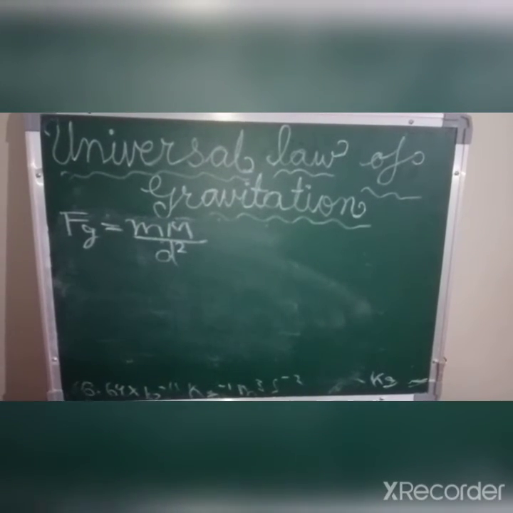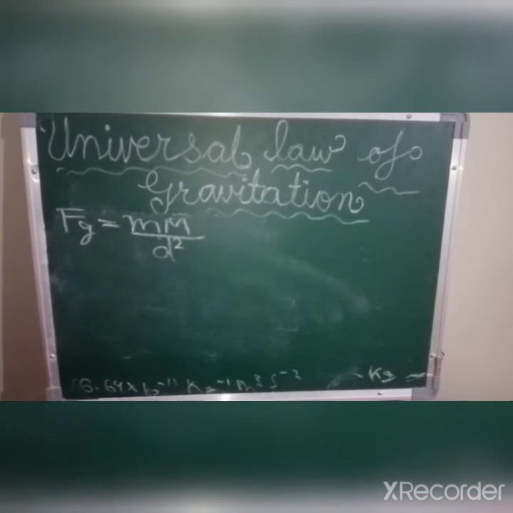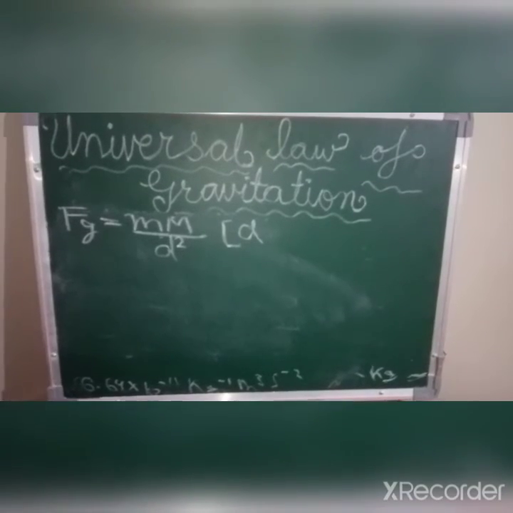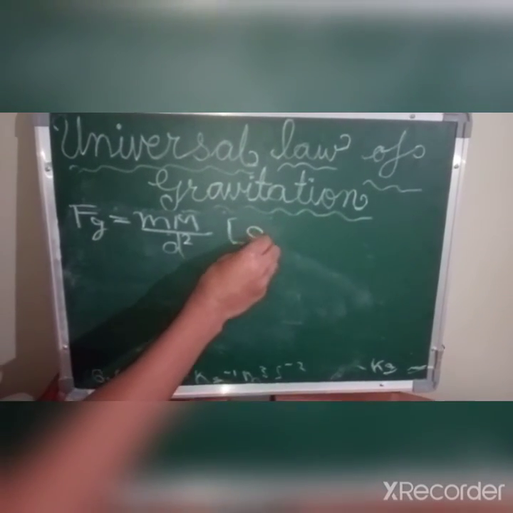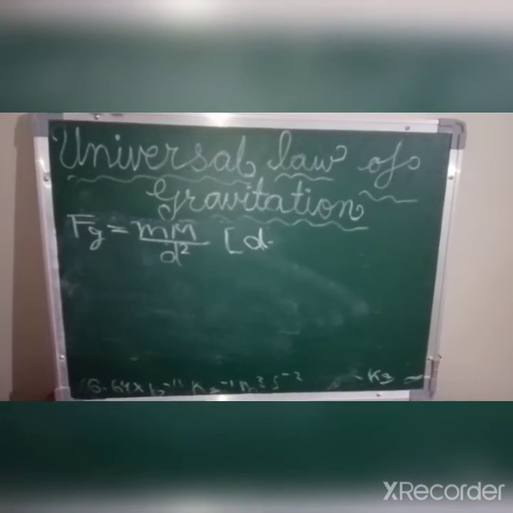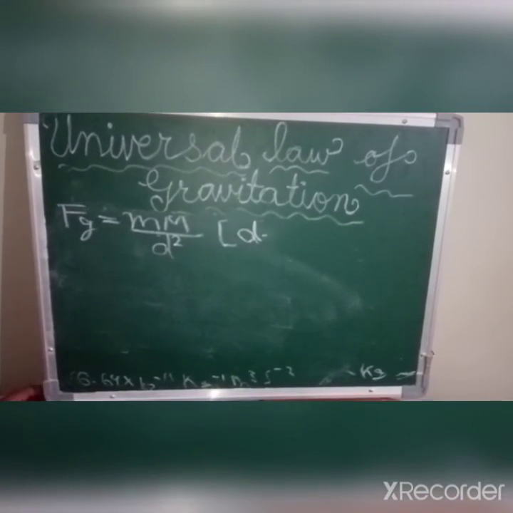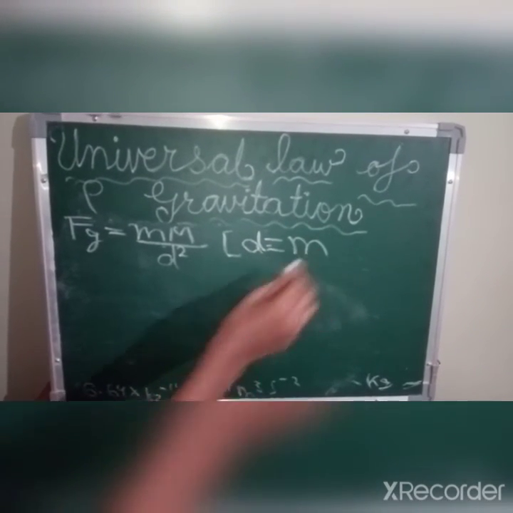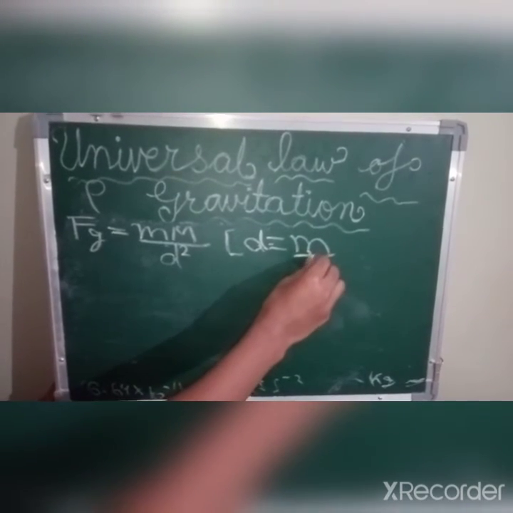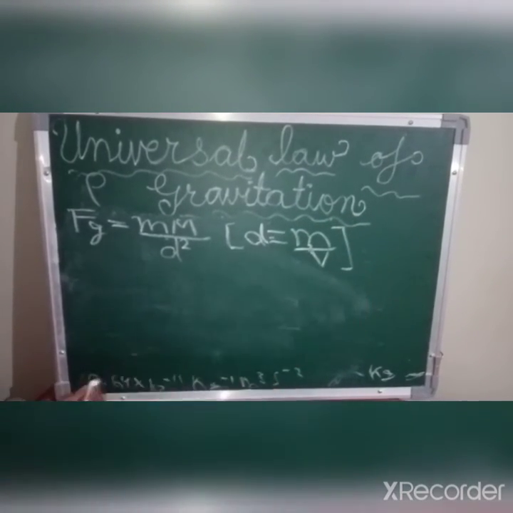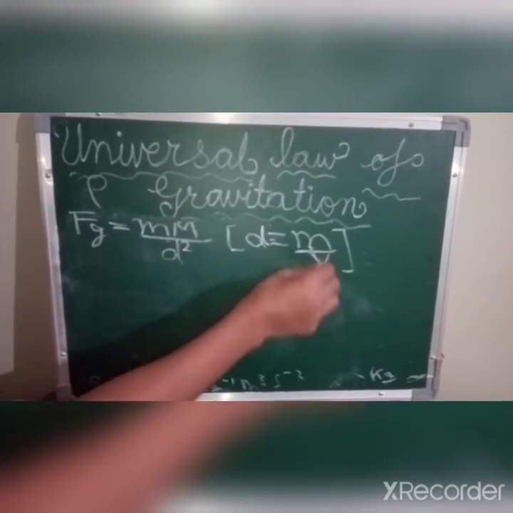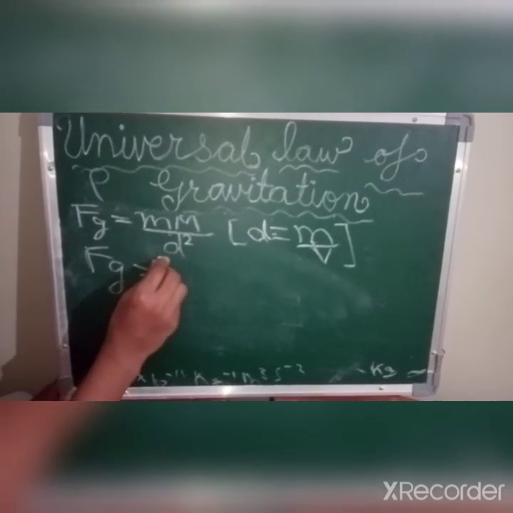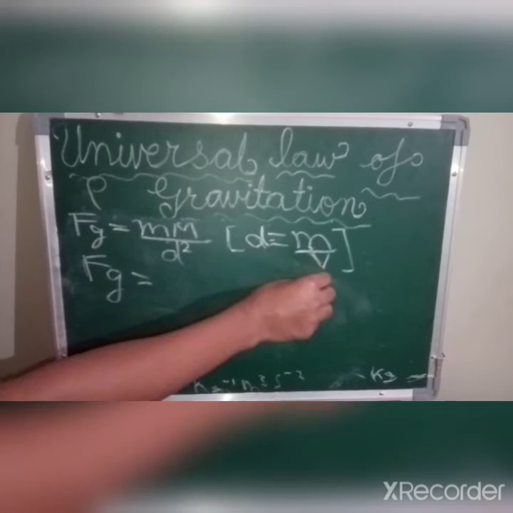The next step is there is a relation of mass, density and volume. It is, in brackets I am writing density. So the relation is density. D stands for density, or you can also write it as rho. Rho is the symbol of density, equals to mass upon volume. From here we can write that mass equals to density into volume. So another formula can be derived from here, mass. So mass is density into volume.